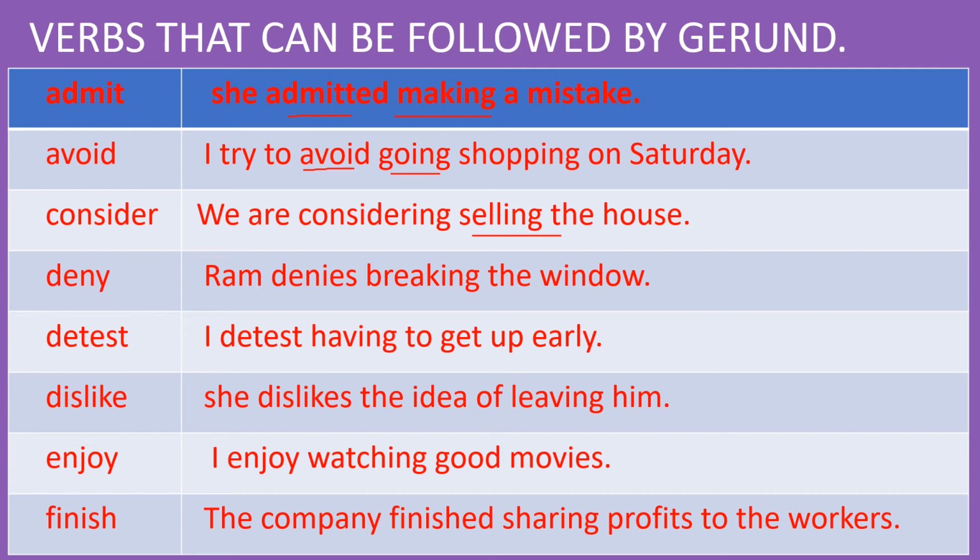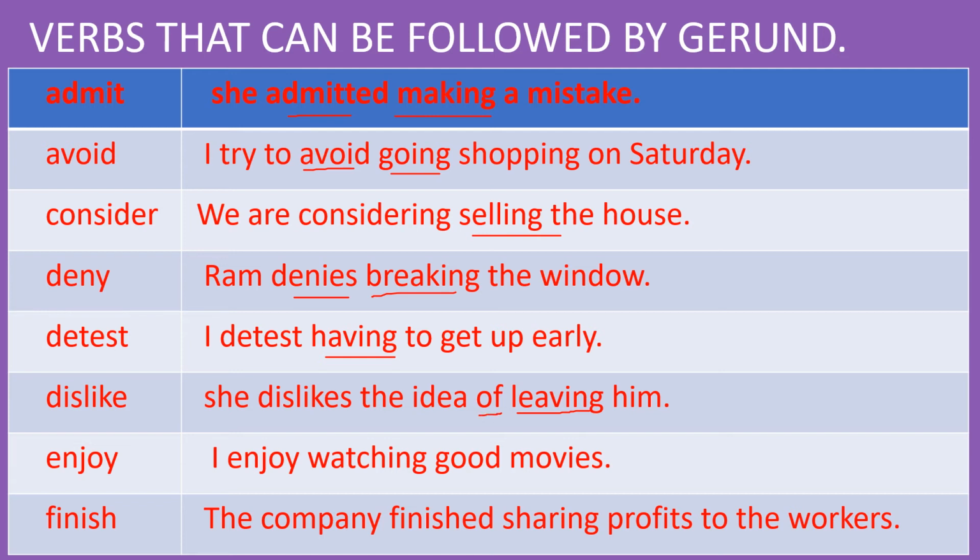Deny. Ram denies breaking the window. Breaking is gerund. Denies is the verb. Detest. I detest having to get up early. Having is gerund. Detest is followed by the gerund having. Dislike. She dislikes the idea of leaving him. Leaving him. Dislikes is followed by the gerund leaving. Here leaving is the object of the preposition of.